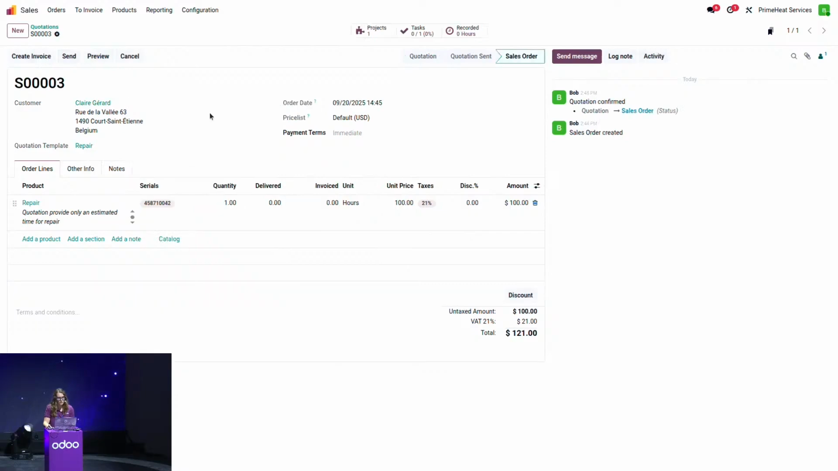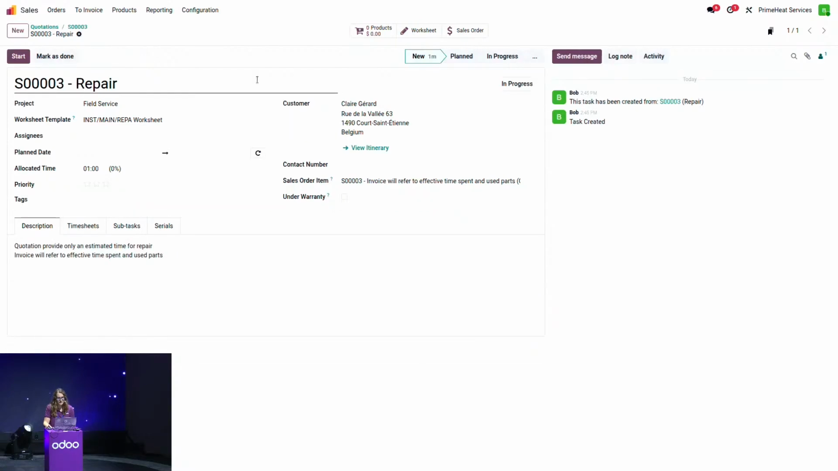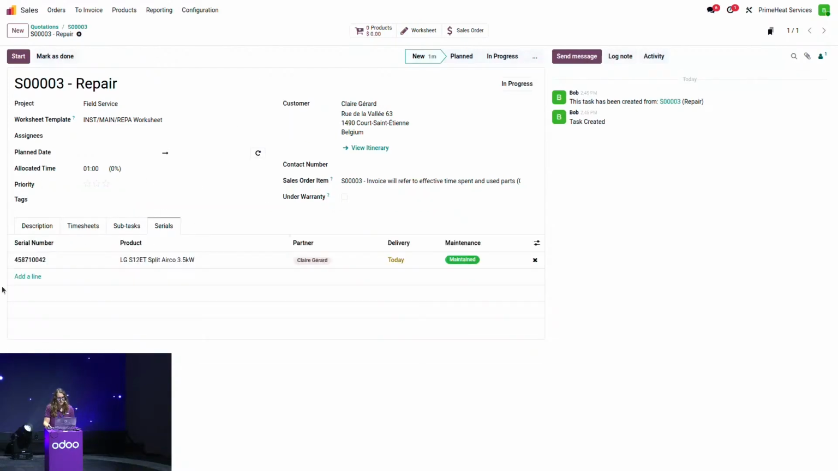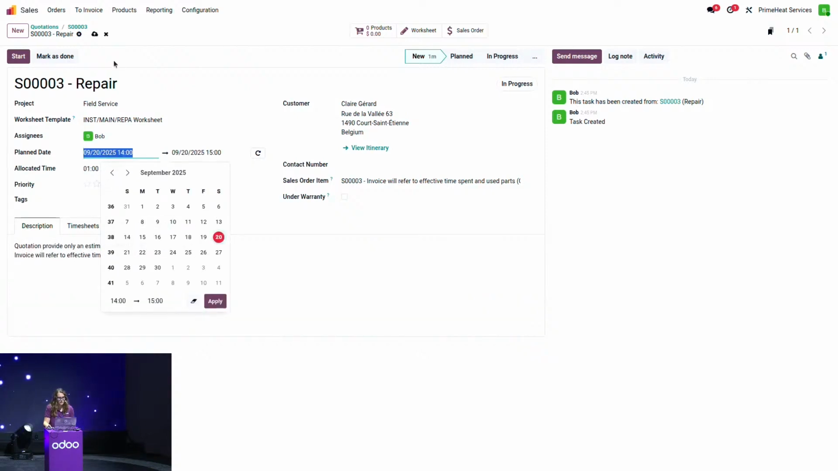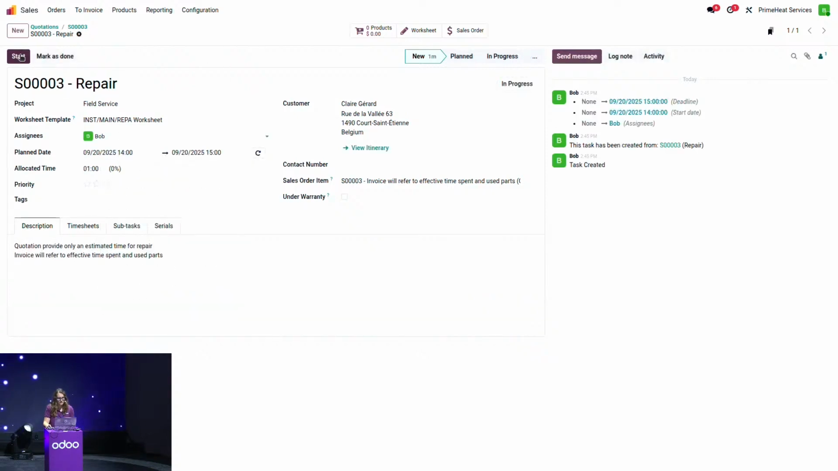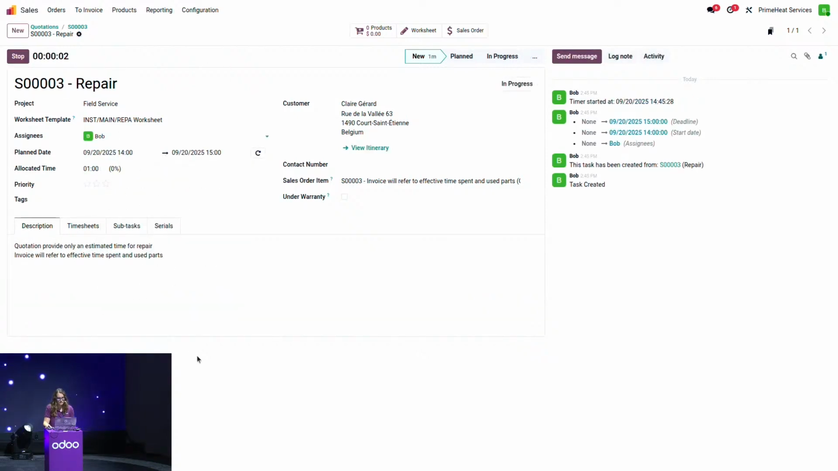The same way as for the maintenance, I have a task that is now triggered. Let's have a look at it. My serial number is taken over because I have indicated it on my quotation, and I can start working on it. I'm going to assign it to myself and take care of it today. I'll start working on the repair.